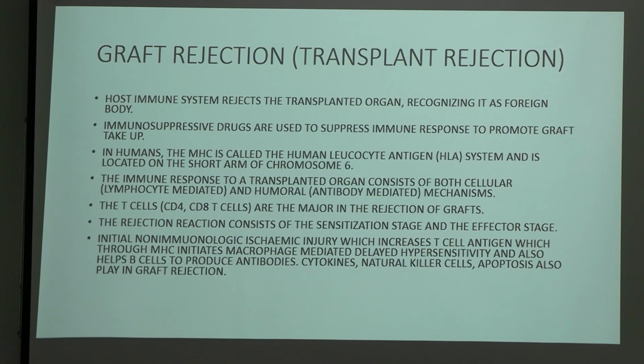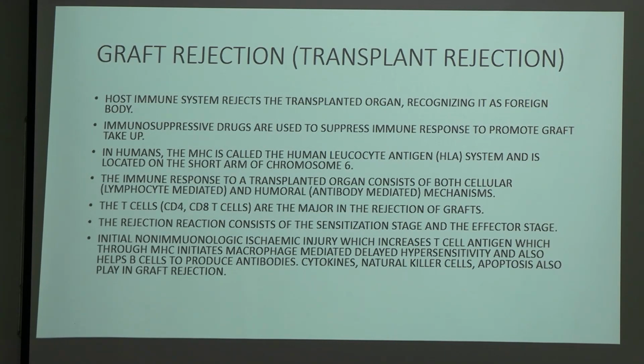The immune response to a transplanted organ consists of both cellular lymphocyte-mediated and humoral antibody-mediated mechanisms. The T cells, CD4 and CD8, are the major cells in the rejection of grafts. So this is also a potential question. What are the cells responsible for graft rejection? The T cells, CD4 and CD8.